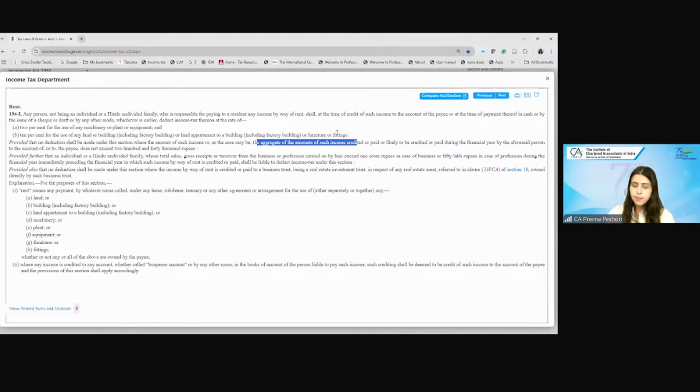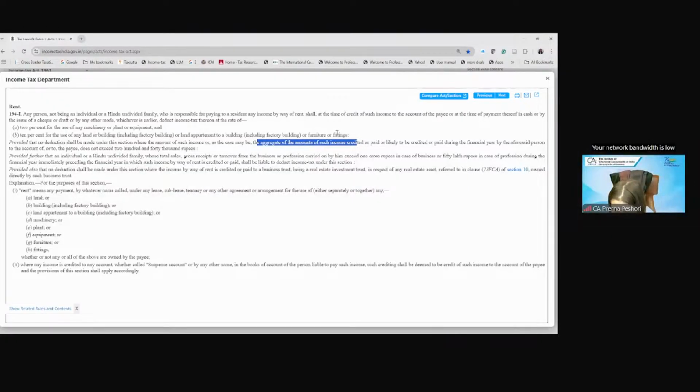Ma'am, please be faster. Yes, ma'am, I think what is mentioned here is the payee. So I think its aggregate should be considered for all the payees together. Is it, ma'am? You're saying you have to consider the aggregate for both the agreements.